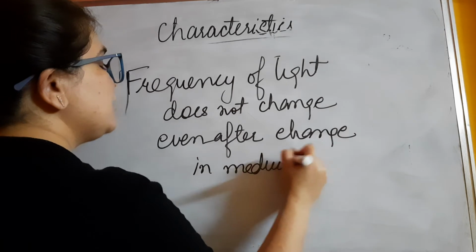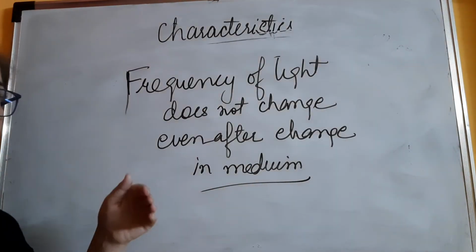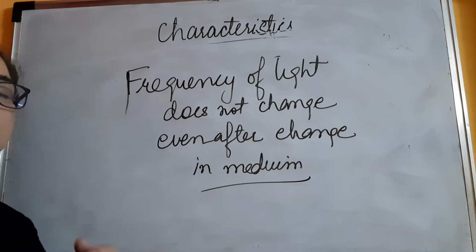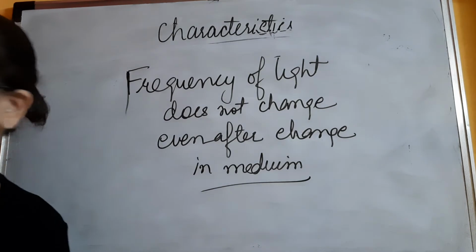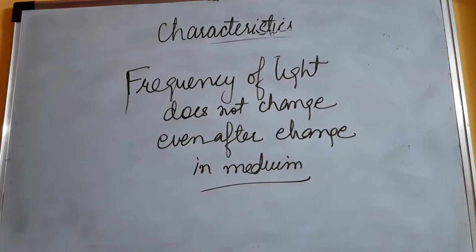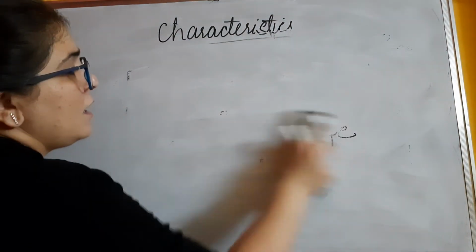Even if you change the medium, like we talked about velocity got reduced as we were moving from gas towards liquid and then towards solid, but the frequency of the light never changes. A very simple reason for this is that frequency depends on the source of the light.